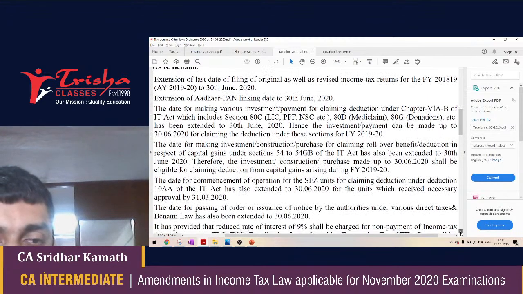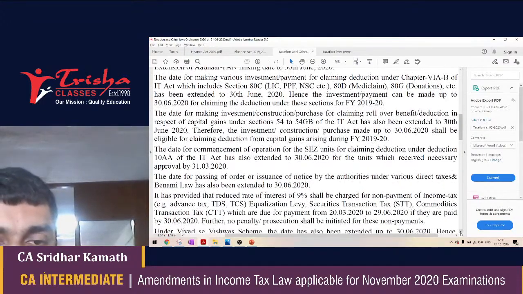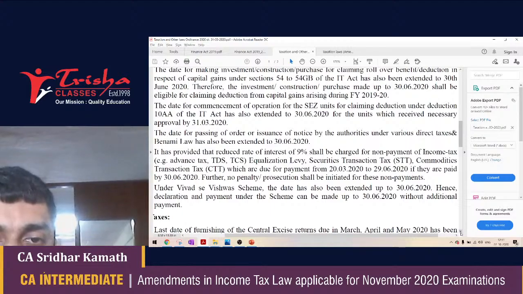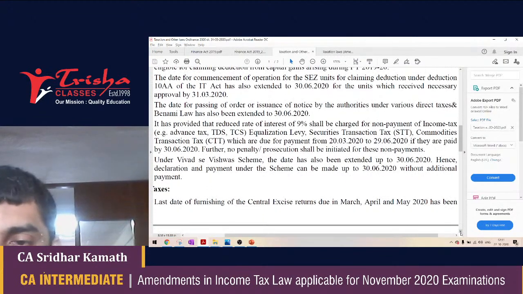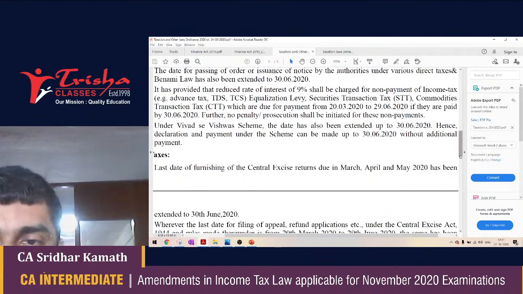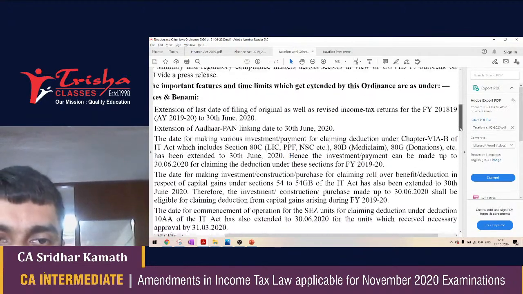The 10AA amendment may not be necessary. The reduction in the rate of interest for TDS may not be that important. The Vivad Se Vishwas scheme also may not be that important. But from this particular ordinance, you have to remember two things.